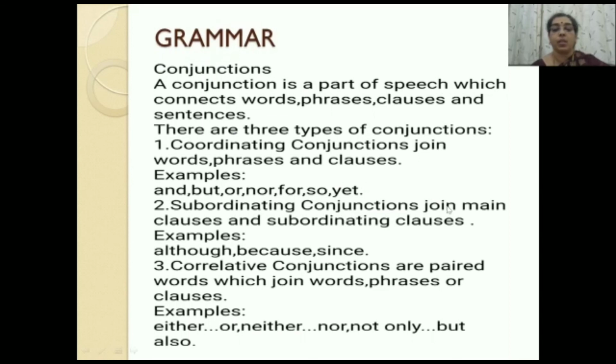Subordinating conjunctions join main clauses and subordinating clauses. Examples: although, because, since. Correlative conjunctions are paired words. Paired words means they are two words joined together which join the words, phrases or clauses. Examples: either or, neither nor, not only but also.